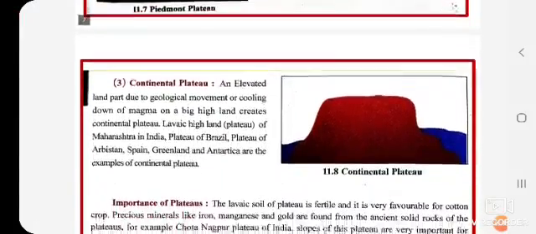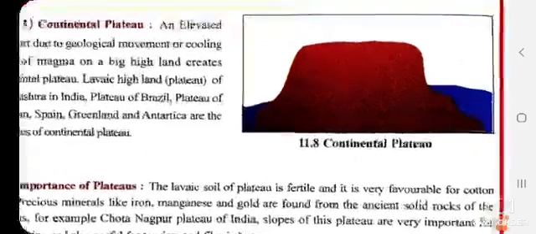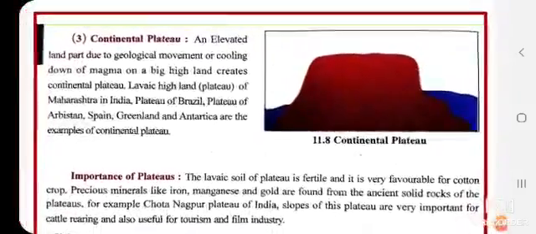The next is continental plateau. An elevated land part due to geographical movement or cooling down of magma on a big highland creates a continental plateau. Now how is this continental plateau created?